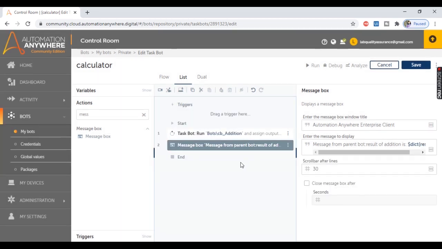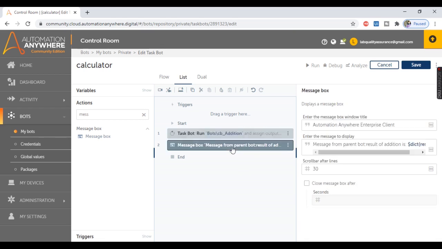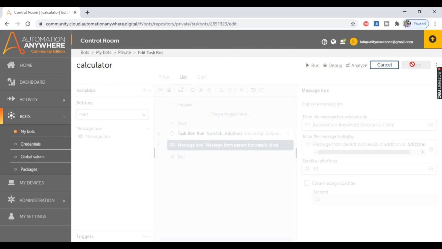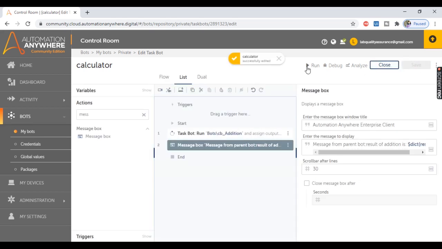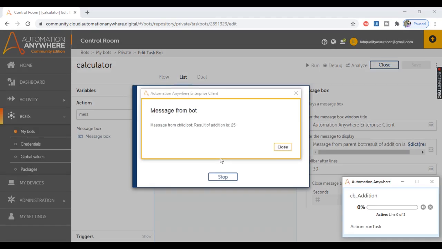So our parent bot is ready now to run the child bot edition and display the results from the child bot inside a message box. So let's save this parent bot and let's quickly run this bot to see how it works. And my bot is running now, and it displayed the message first of all from childbot, since we provided a message box in the childbot as well, as message from childbot result of addition is 25, which is the addition of the numbers 21 and 4 which we provided in the parent bot.